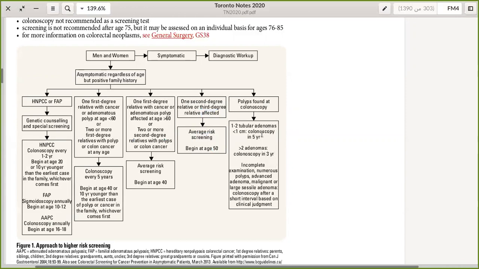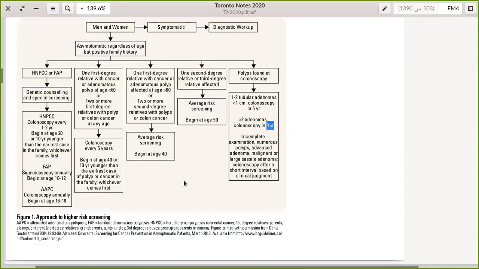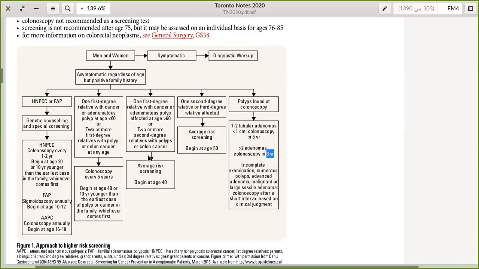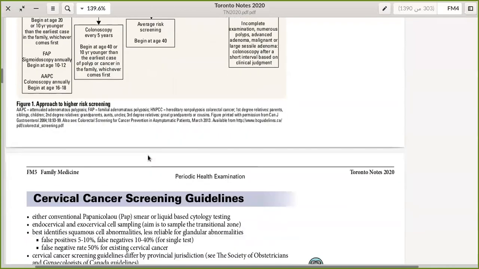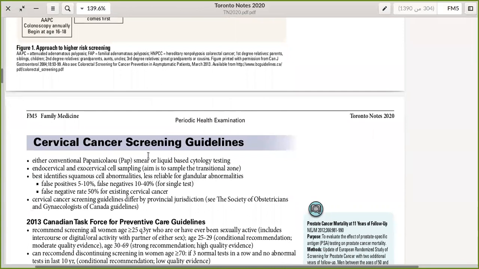So the last thing, if you found a polyp on colonoscopy, what will you do? You will assess if this is a single or multiple polyps. If it's one polyp, is it less than 1 centimeter? Yes, you will do colonoscopy in 5 years. If there are more than two adenomas, you will do colonoscopy every 3 years. So this is a brief and general overview of the colonoscopy screening according to the recent guidelines.